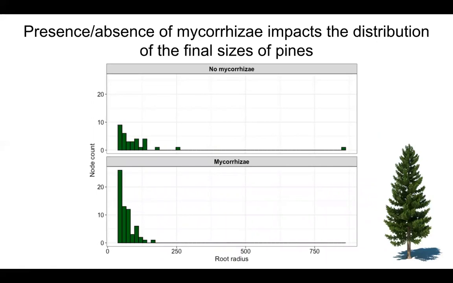However, we did see one impact of the mycorrhizae on our network. We found that it impacted the distribution of the final sizes of pines. This figure shows the root radius frequency distribution for just the pine trees, both with and without mycorrhizae. As you can see on the top, we have a couple of trees that grew really large without mycorrhizae. They were able to grow that large because they weren't sharing any nutrients, since they weren't connected with anybody else through mycorrhizae.